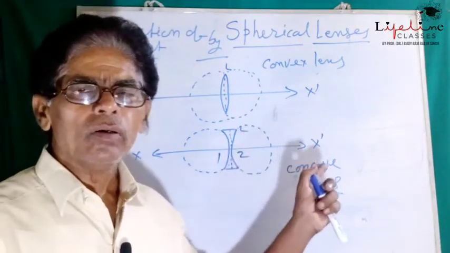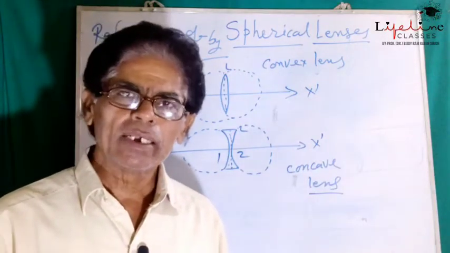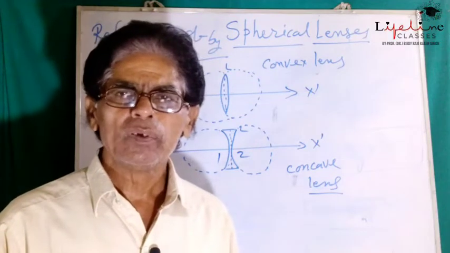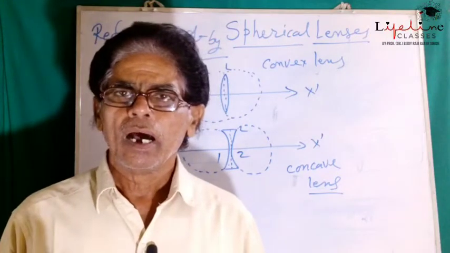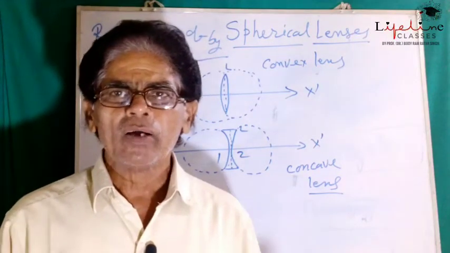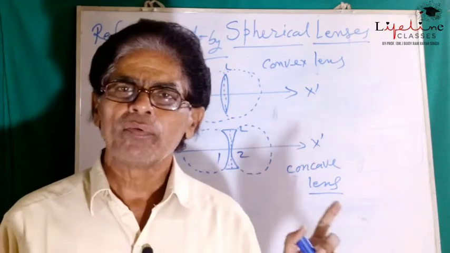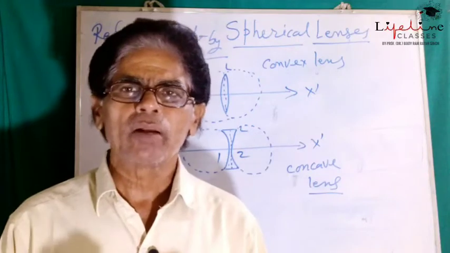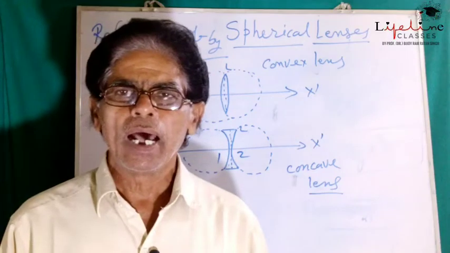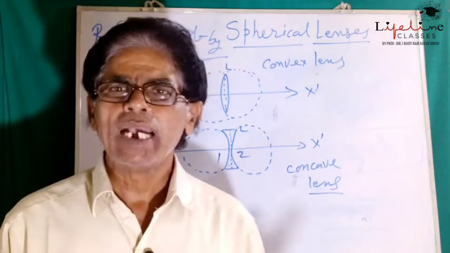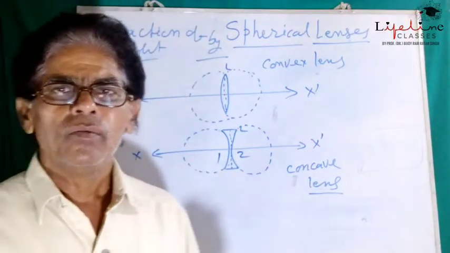The center of curvature is in front of the refracting surface itself. It means the centers of curvature are in front of the refracting surfaces, whereas in case of convex lens, the centers of curvature are lying on opposite sides to the refracting surfaces.